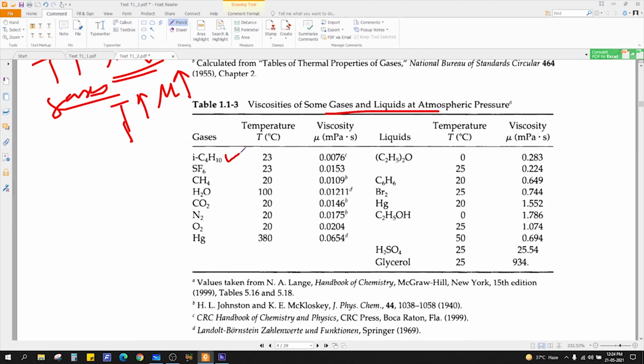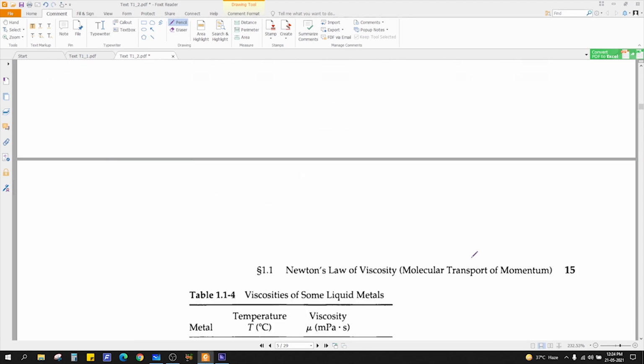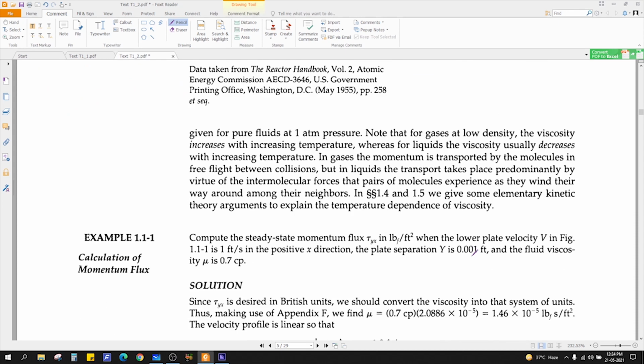This is butane, normal butane. This is sulfur hexafluoride, and so on. You can check the values.